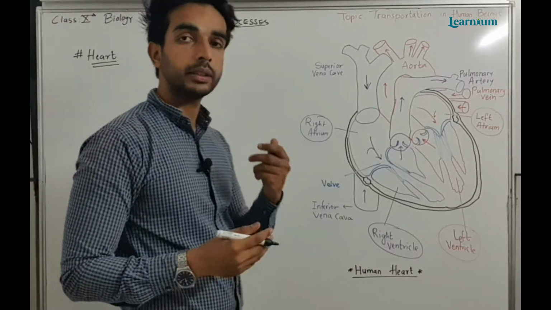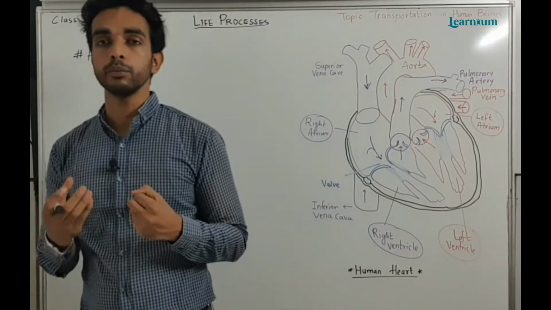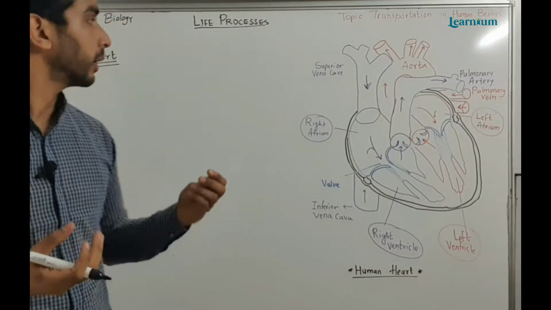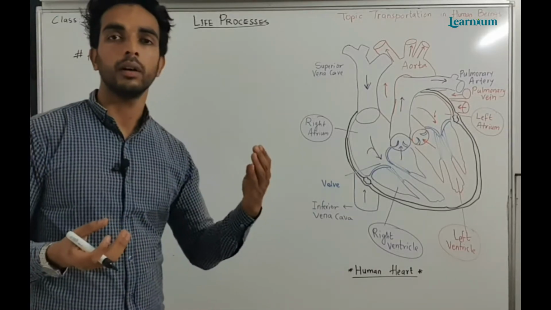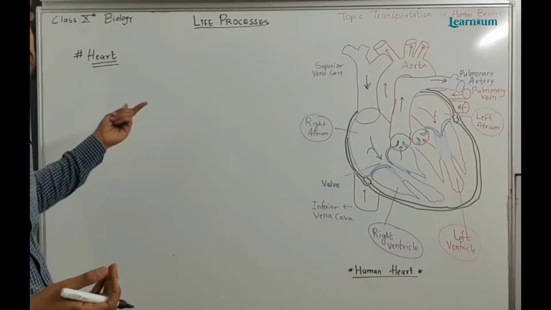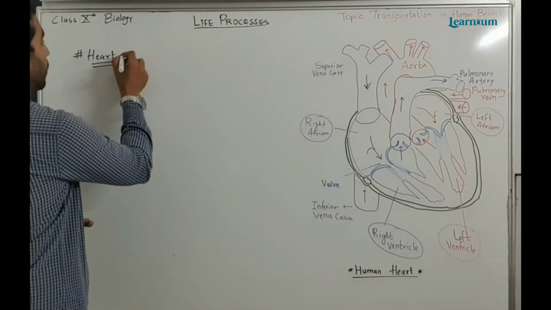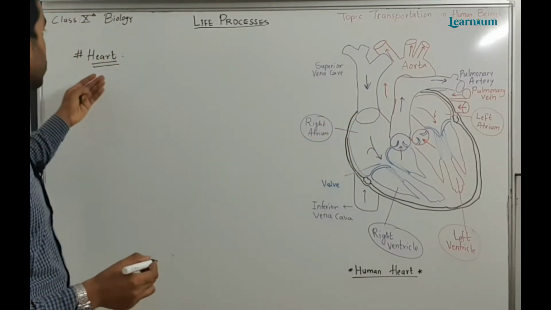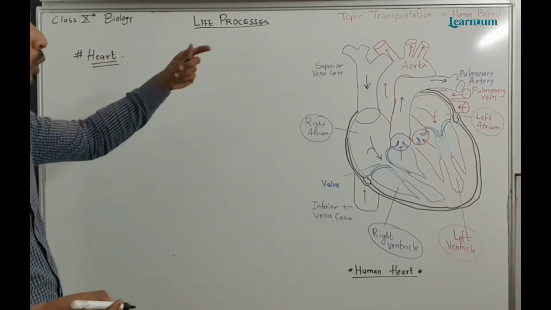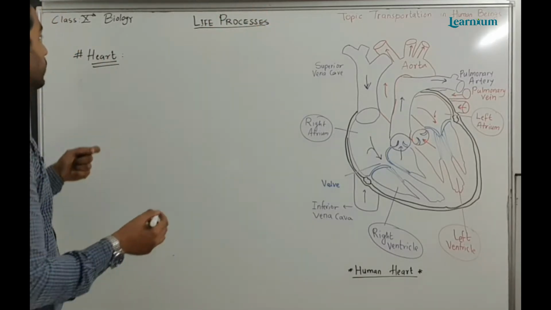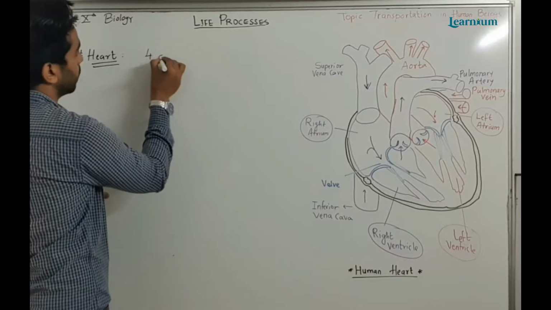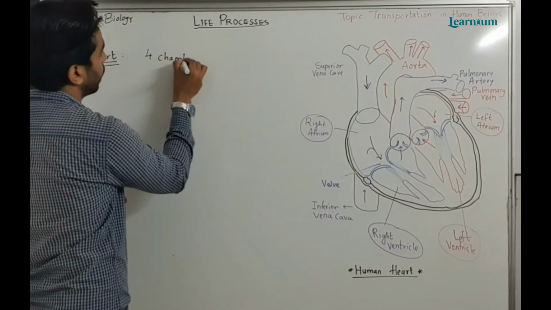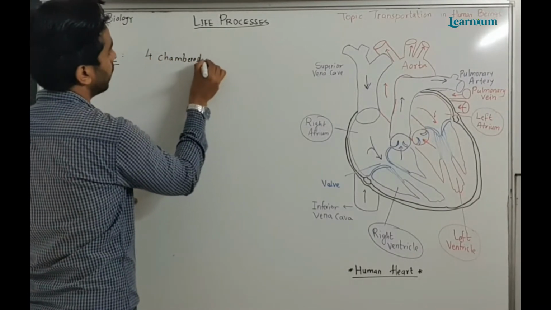The heart is a pumping machine which pumps the blood to other parts of our body. It has some special kinds of structures. First of all we will see the heart of human beings. In human beings, the heart is four chambered. Human beings and mammals have a four chambered heart.